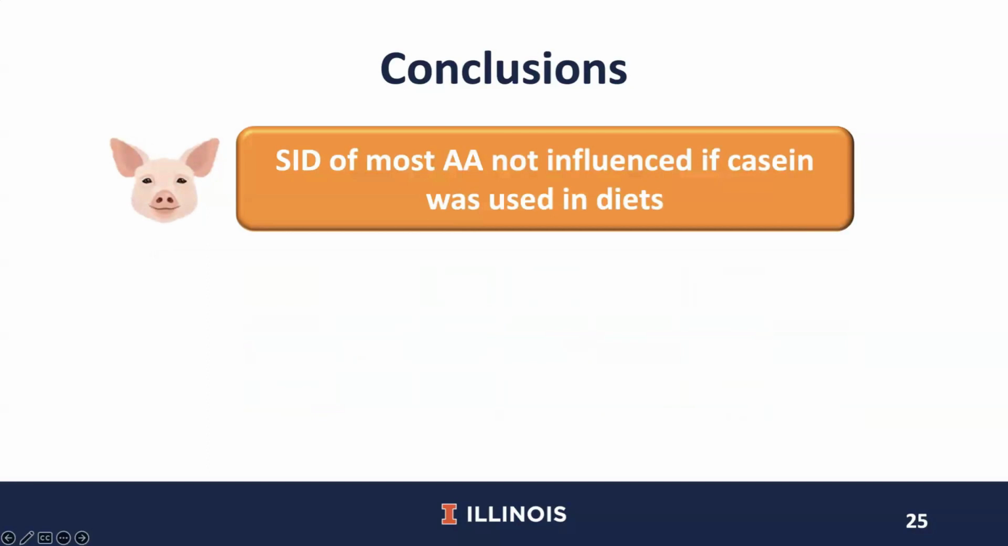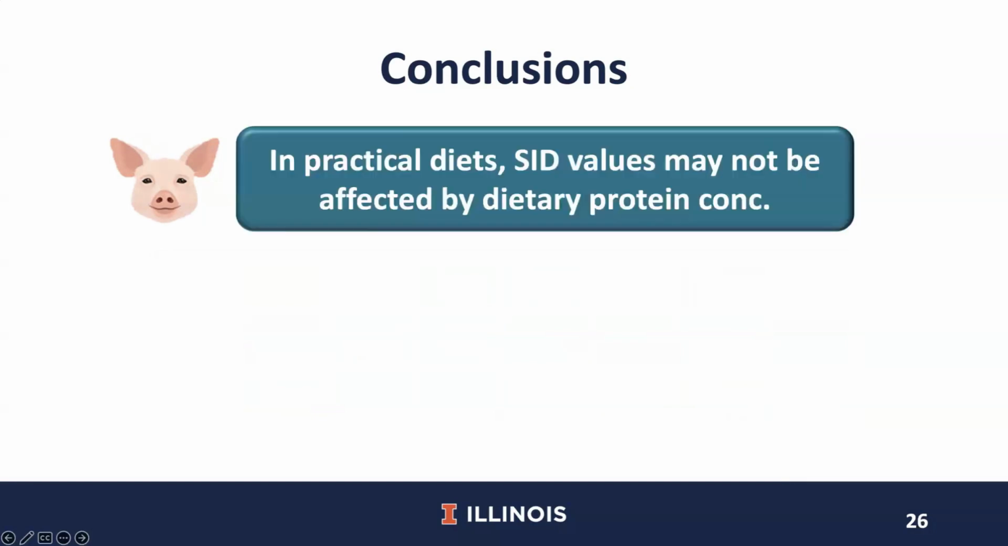However, when casein was used in diet, the SID of most amino acids was not influenced by dietary protein. The implication of this is that the direct procedure may be used to determine the SID of amino acids in a wide range of feed ingredients if dietary protein is not too high. Therefore, values for the SID of amino acids in feed ingredients may be determined below, at, or slightly above requirements without impacting results, even though the feed ingredients contain some anti-nutrient factors.